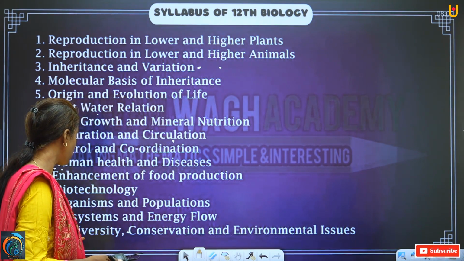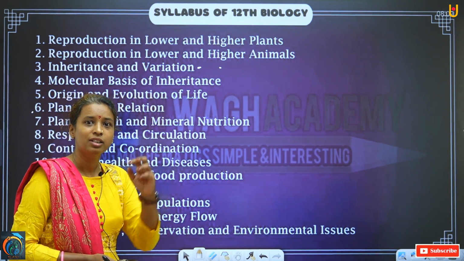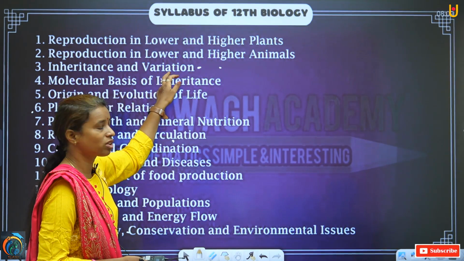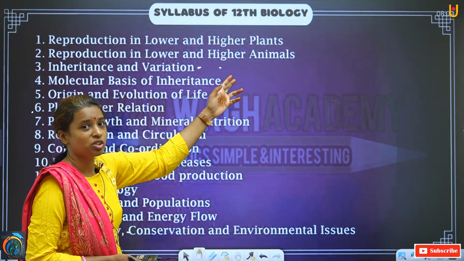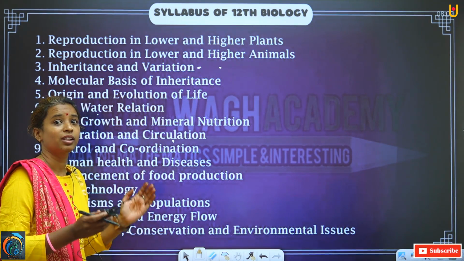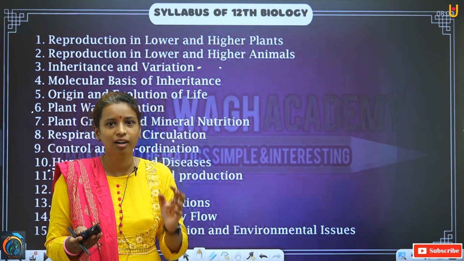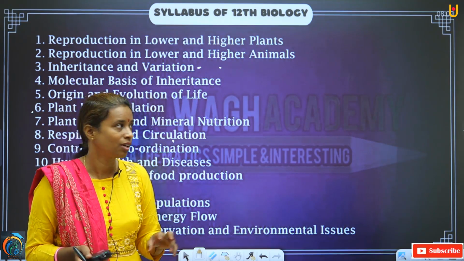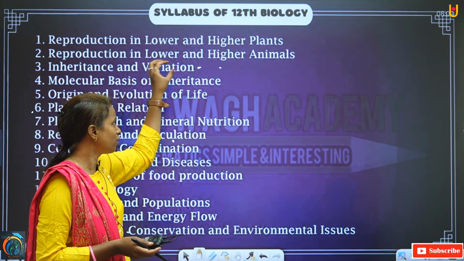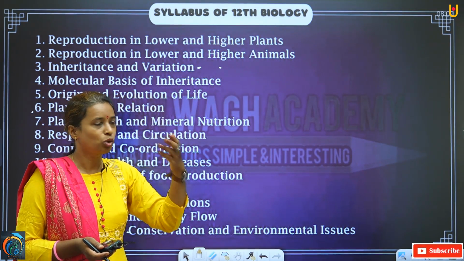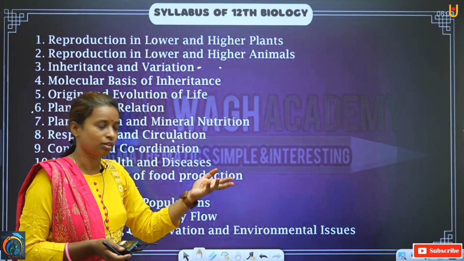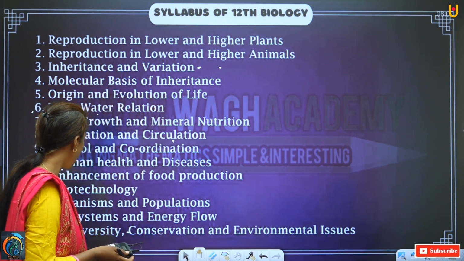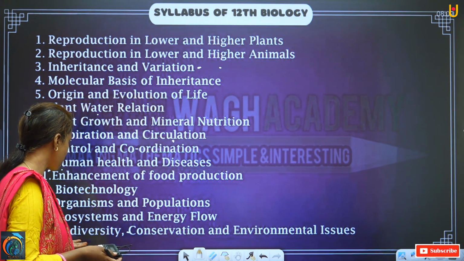But here we are going to study variation or diversity in species. Here we are not discussing variation between different species. In one area, different species are present, and only one organism, a specific species, is going to show a variation in its character. That is the difference between the variation which we are going to study in lesson number 3 and the diversity which we are going to study in lesson number 15.